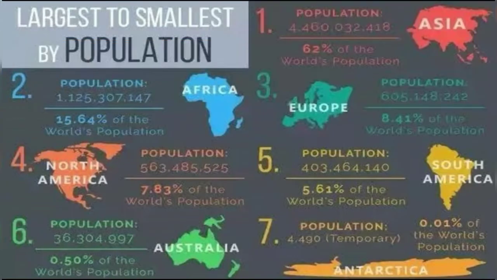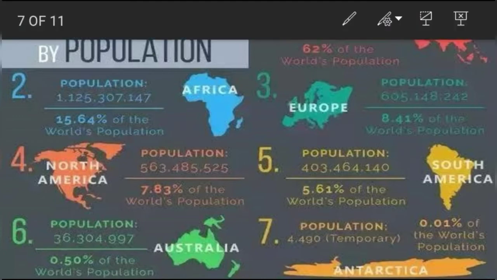Largest to smallest by population. Asia is the most populous continent in the world with 62% of the world population. Next, Africa with 15.64% of world population. Then Europe, 8.41%. North America, 7.83. South America, 5.61. And then Australia, 0.50. The least populous continent is Antarctica, because it is a very cold place, so there is very little population, 0.01% of the population.